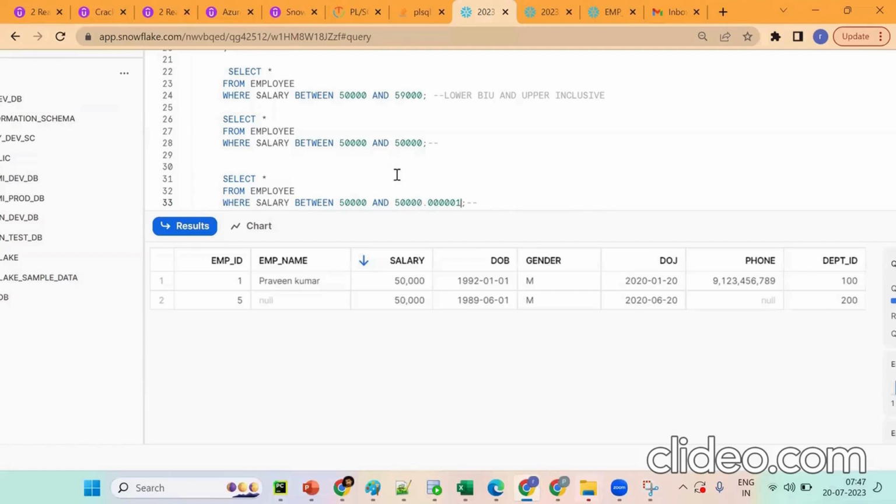Getting the point? If you want to go to the Office Campus, how many records should you have? Two records, ID and access. In a similar fashion, only one record will come. If I want 50,000, two records will come, and after that, operations such as creation of the table and insertion of data.